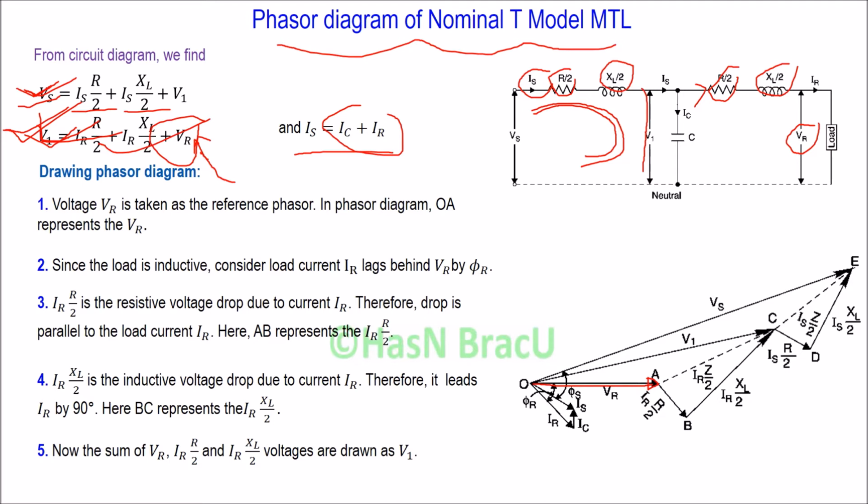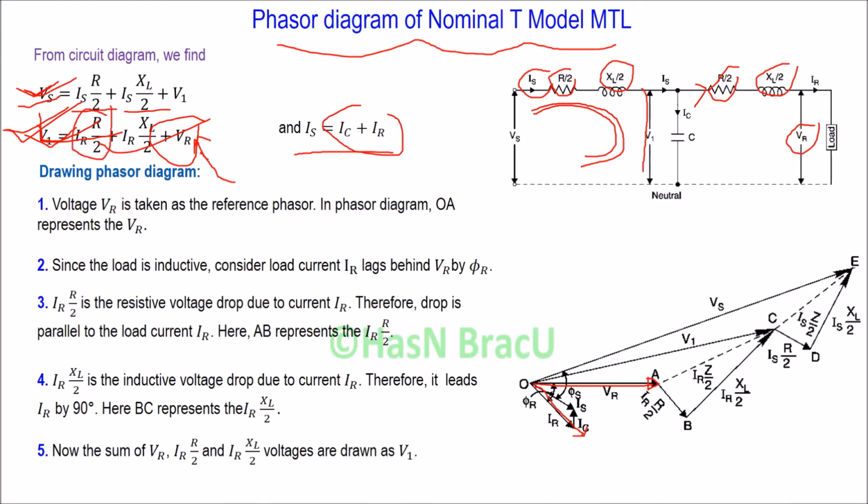Then we have to draw IR XL by 2 or IR R by 2, right? So we must draw IR before drawing IR R by 2 or IR XL by 2. So IR, which is basically the current flowing through the load, and this load is inductive load. So we assume this IR lags behind VR by phi R angle. So this is IR.